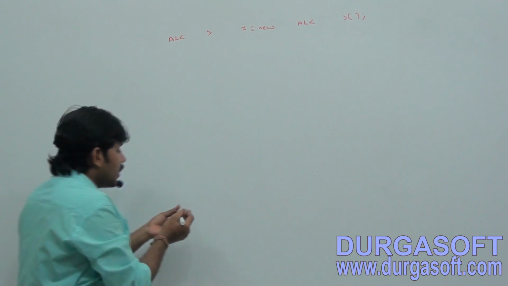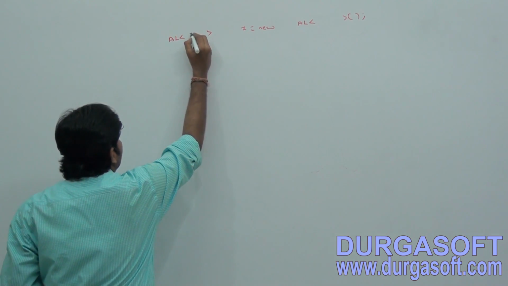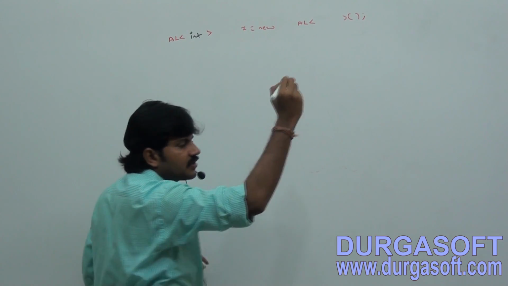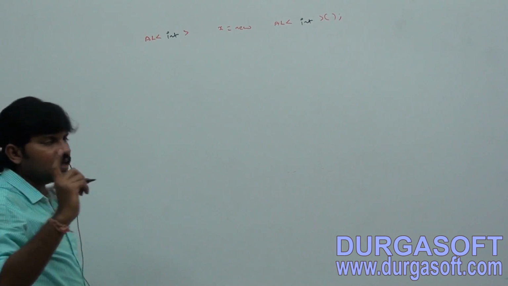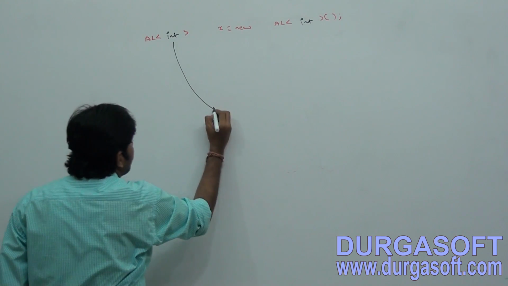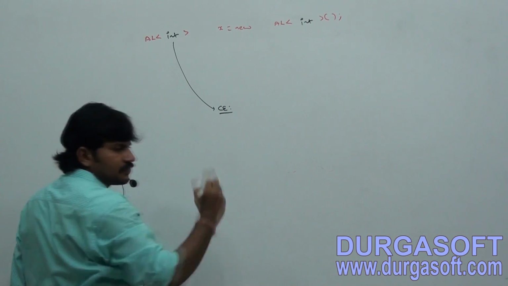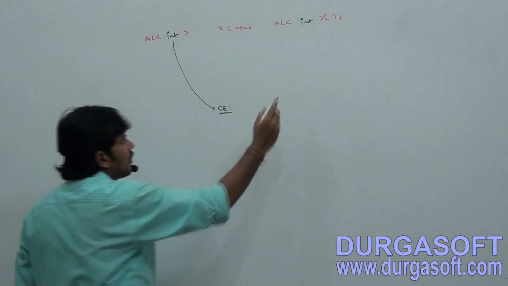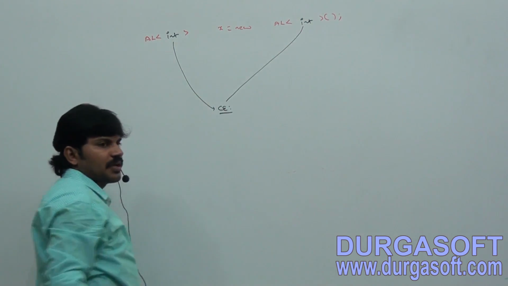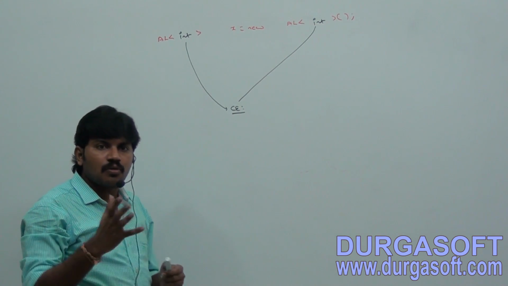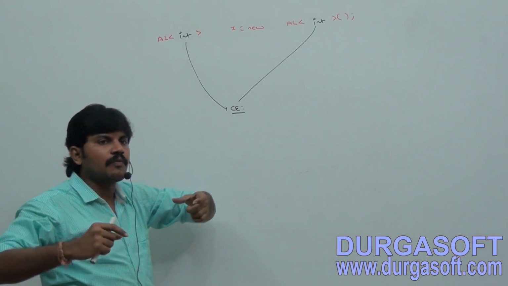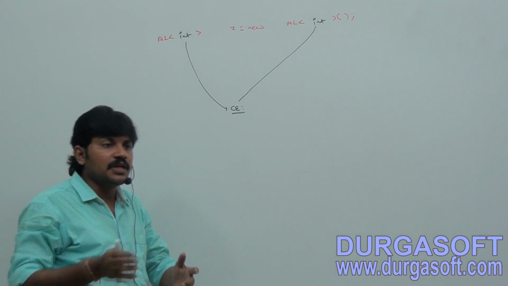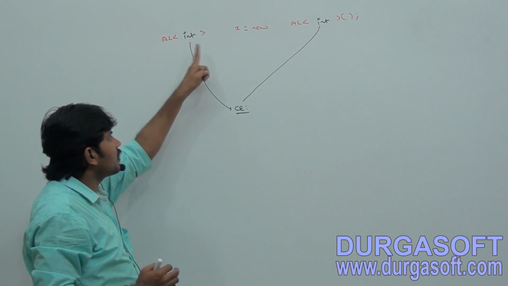That's why, if I take ArrayList of int, x is equal to ArrayList of int, immediately we are going to get a compile time error by default, because ArrayList can't hold primitives. This is ArrayList of int type, this is ArrayList of Integer type.